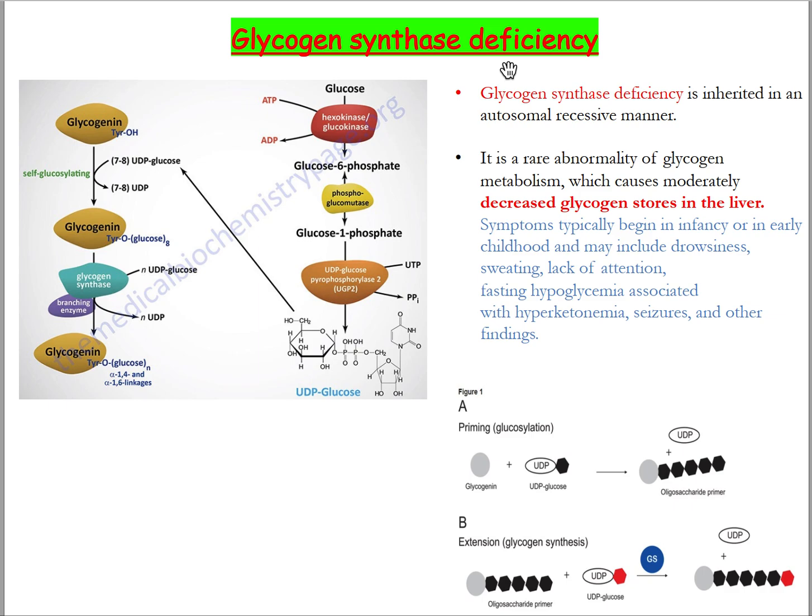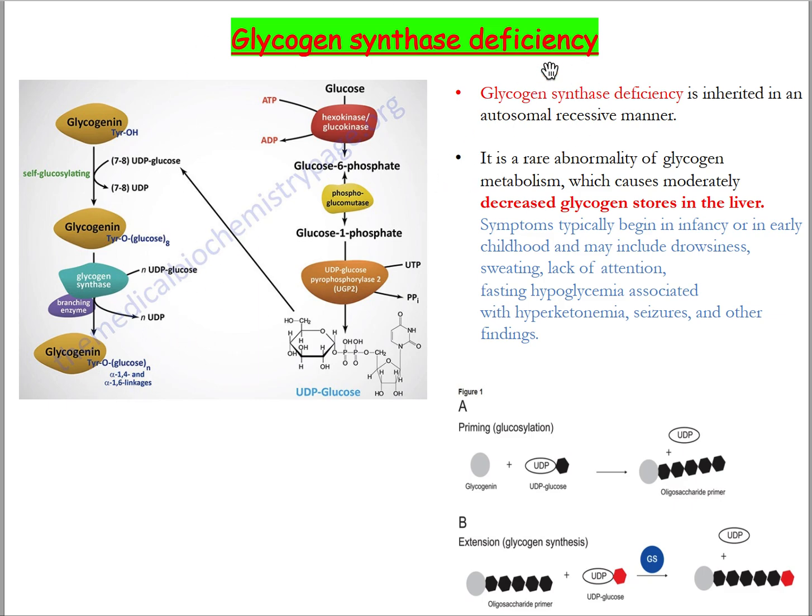And let's study the abnormalities in glycogen synthesis enzymes. Glycogen synthesis enzymes are basically involved in the synthesis of glycogen. So this is the schematic diagram that we have already studied, the production of UDP-glucose from glucose. And then UDP-glucose will serve as a glucose donor to glycogen, and sequentially 8 glucose molecules will be attached to produce a nascent glycogen chain. So we have already studied how glycogen is synthesized.